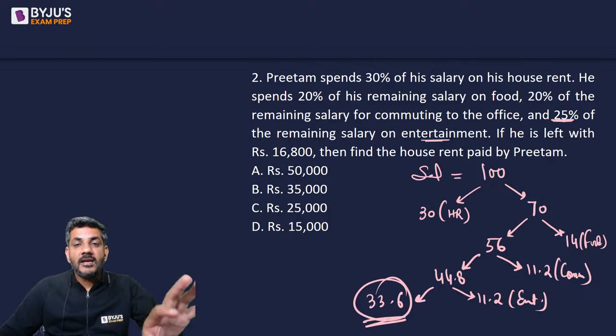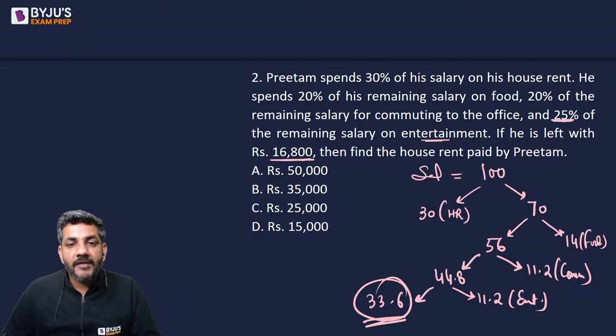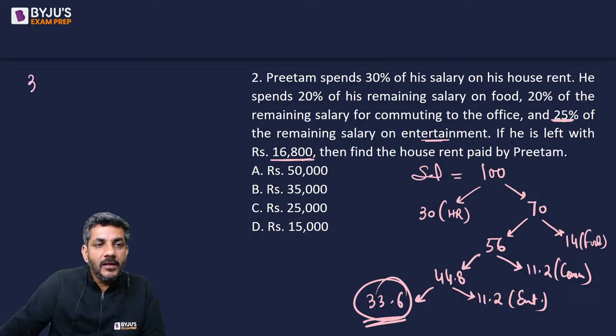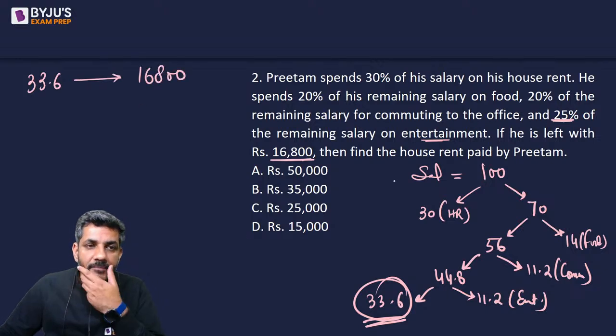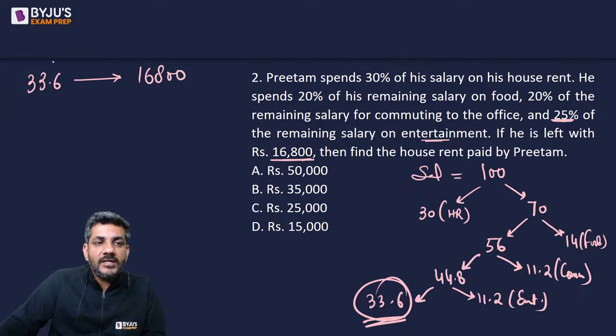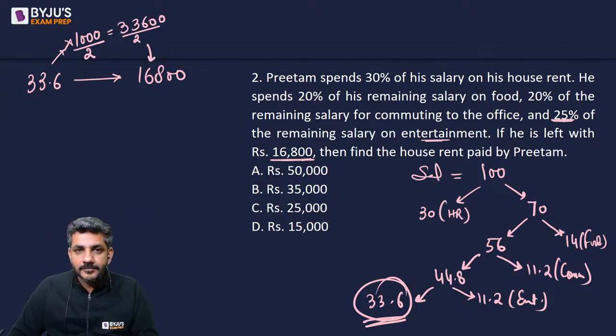So the leftover salary is 33.6, and he says it is 16800. Then find the house rent paid by Preetham. So if 33.6 is equal to 16800, we have to find the house rent paid by him. If I multiply 33.6 by 100, it gives me 3360, and if I multiply by 1000, it gives me 33600. This is exactly half of that. That means I have multiplied by half of 1000 to get 16800.